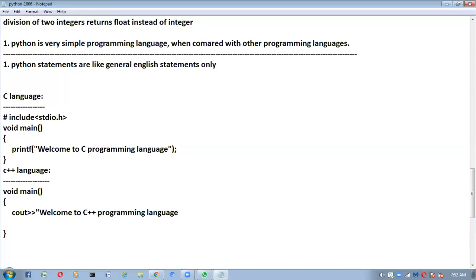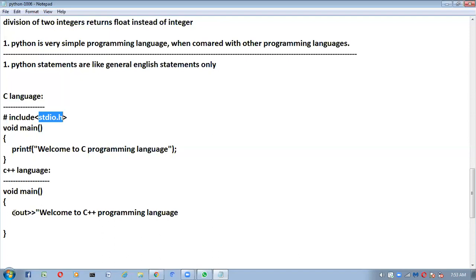Welcome to C++ programming language. Like this we have to write. So here also we have to include some header files. Whatever the C++ header files are there, to get the cout and cin statements, corresponding header files we have to import in C++ language also. In C, inside stdio.h, we are getting the printf function, scanf function, all those things because of this stdio.h header file only.